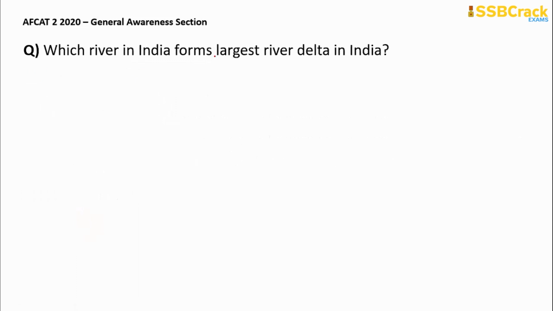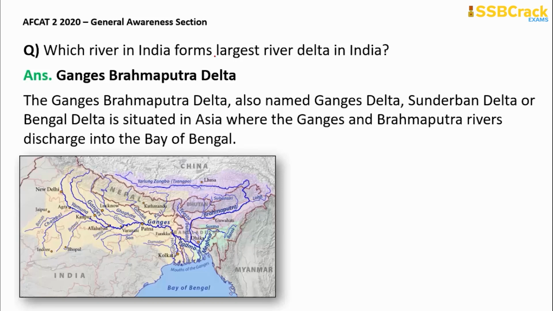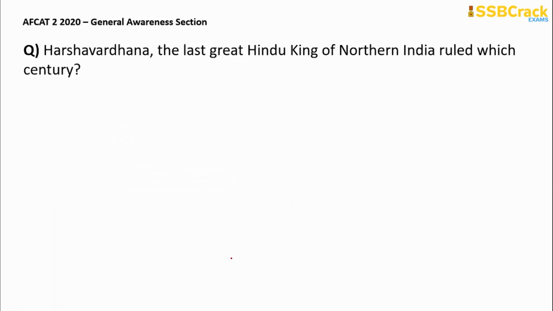Next question is, which river in India forms the largest river delta in India? The largest river delta is formed by the Ganga Brahmaputra delta. You will see here, this is the part of India. Here the delta is. The Ganga Brahmaputra delta is also named the Ganga delta, Sundarban delta or Bengal delta. It is situated in Asia where the Ganga and Brahmaputra rivers discharge into the Bay of Bengal.